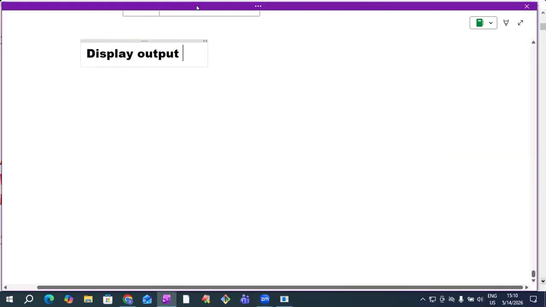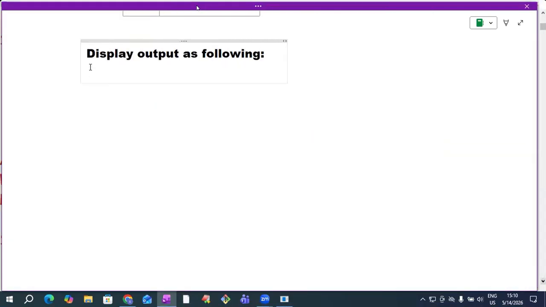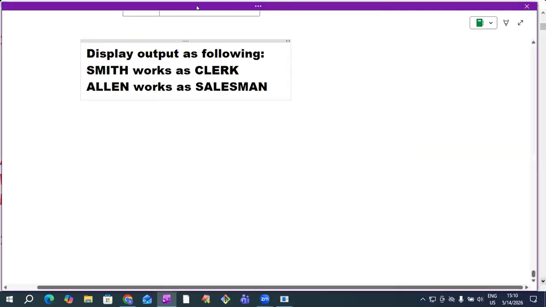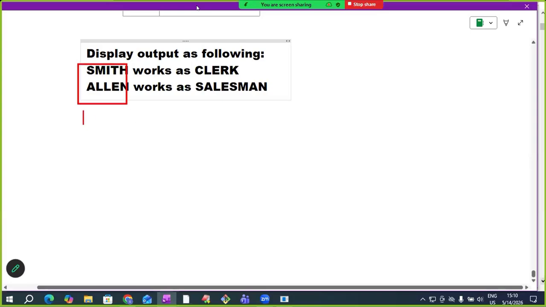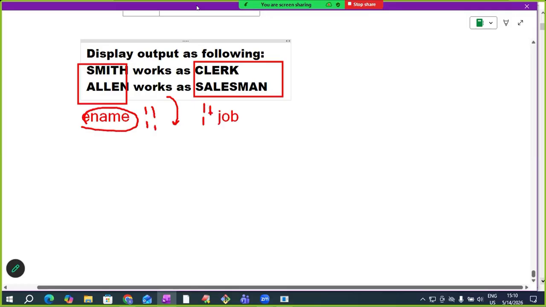Display output as following. I want to get output like this. Smith works as clerk. Allen works as salesman. This is the output I want to get, sir. You tell me now. Smith, Allen, these are which column values? E-name. Clerk, salesman, these are which column values? Job column values. So what do we have to do now? Employee name concatenate with works as. That result concatenate with job.